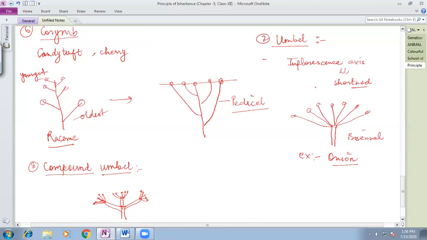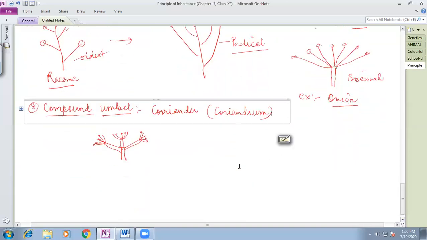That kind of condition is called compound umbel, and this type of inflorescence is found in coriander, dhania. The botanical name of coriander is Coriandrum.